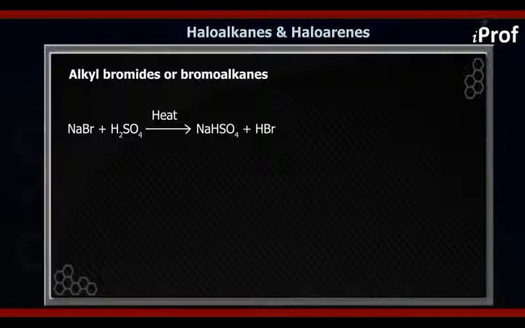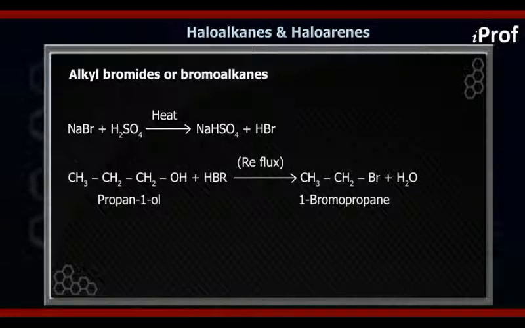is HBr. So once HBr is formed in the test tube, it will again undergo the mechanism as it was shown for RCl, as it was shown by HCl. In a similar way it will undergo the mechanism and form RBr. So what we saw, ROH reacted with the NaBr plus H2SO4, but not directly, it is indirect.